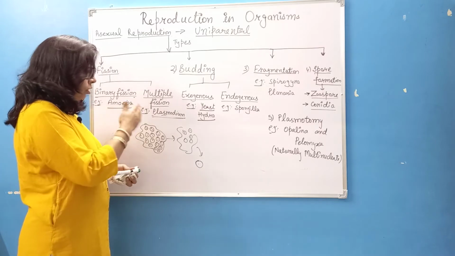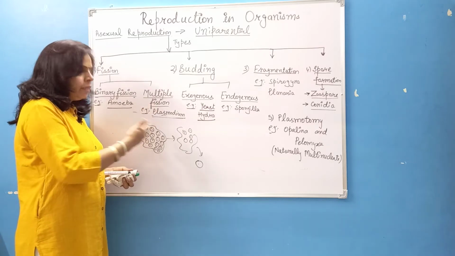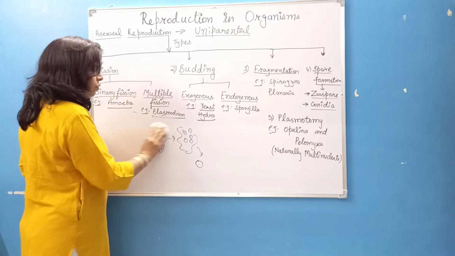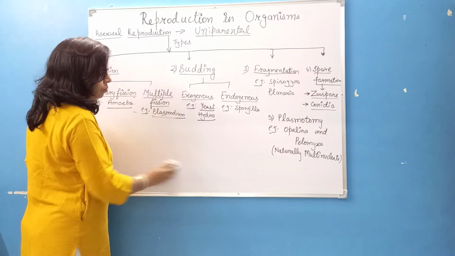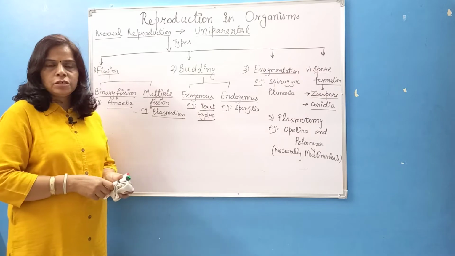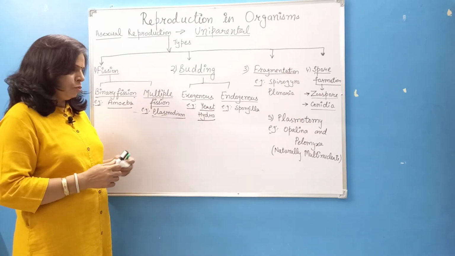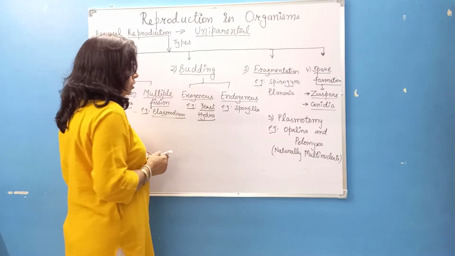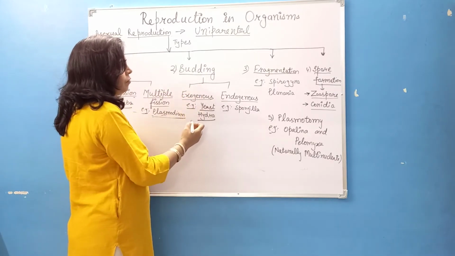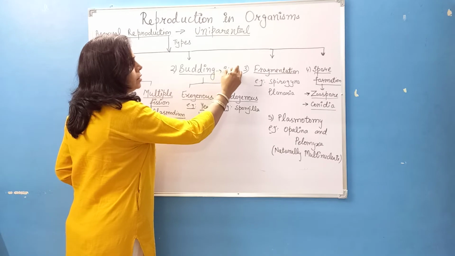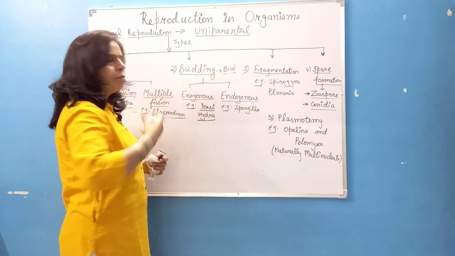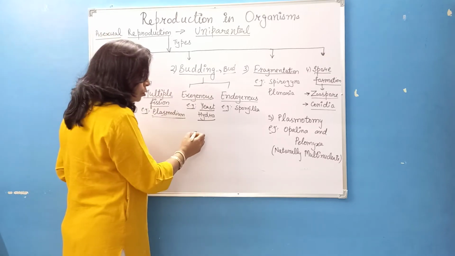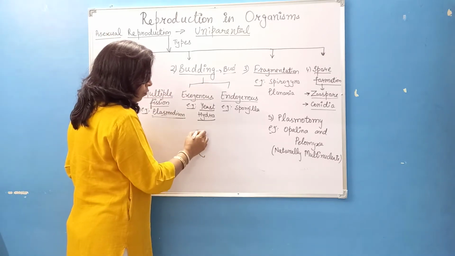In this fission, multiple fission, many cells or many organisms are formed. So that is why we have called it multiple fission. So the example here is Plasmodium. Number 2 is budding. As you all know, what is a bud? An organism, if dividing by bud, is known as budding, a type of asexual reproduction. Bud means an outgrowth on the body of the organism.